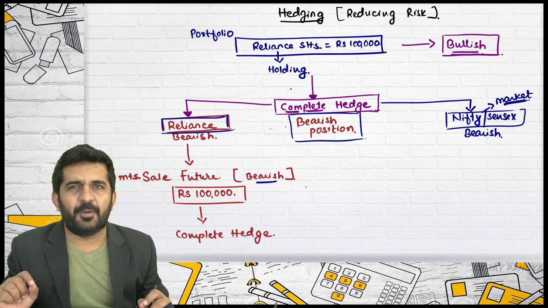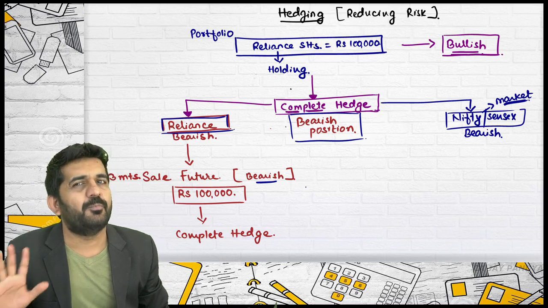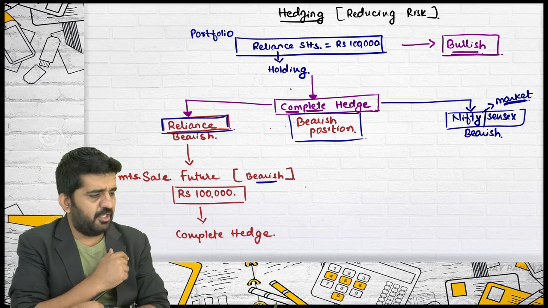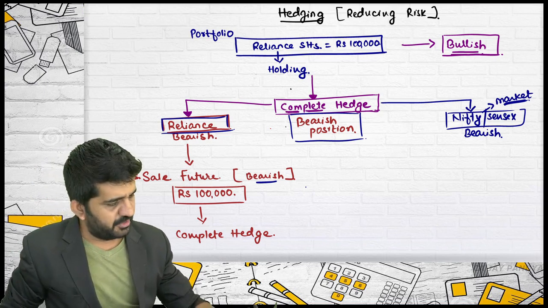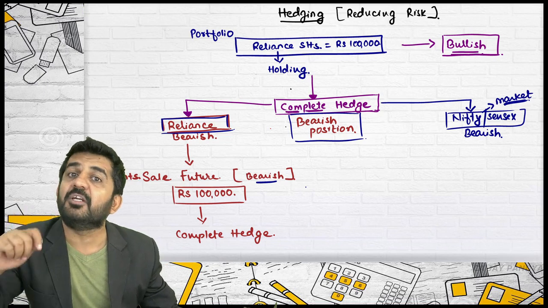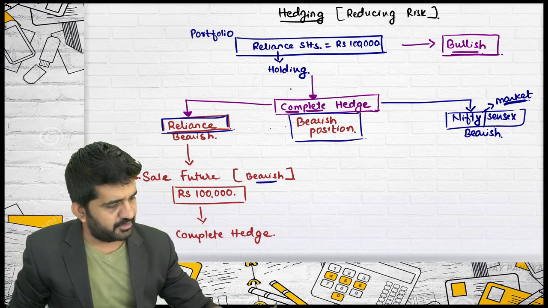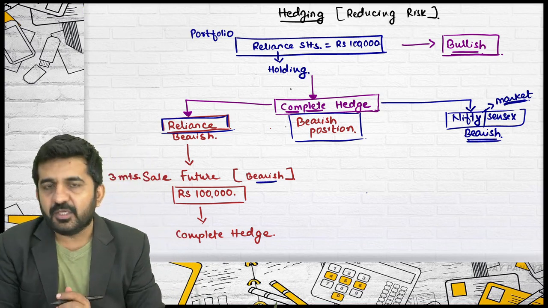I have told you to open a free demat account. Try to take one position in Nifty. It is difficult because it is futures, and futures these days require a lot of margin. But try to understand that you can purchase and sell Nifty, but in futures. In spot you cannot do it. So I am taking a bearish position in Nifty.